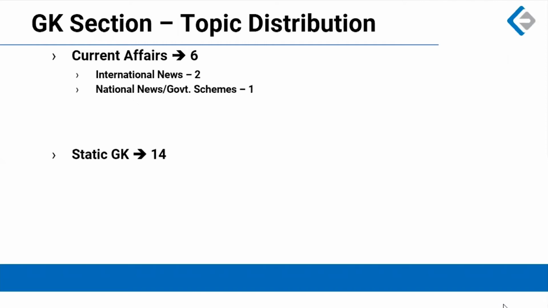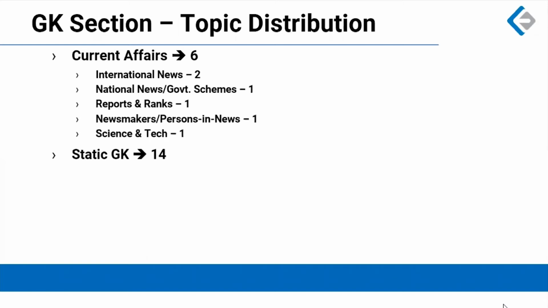Then there was a question about government scheme, another question about India's rank in Global Hunger Index. And there was one match the following type of questions in which you have to match person with the post that they are holding. Then there was one question from science and tech. It was not exactly science and tech, it was mostly international finance because the question was about cryptocurrency, a very easy question related to Bitcoin. So these were the 6 current affairs questions. If you look at the static GK portion, within static GK, there were questions from expected areas.